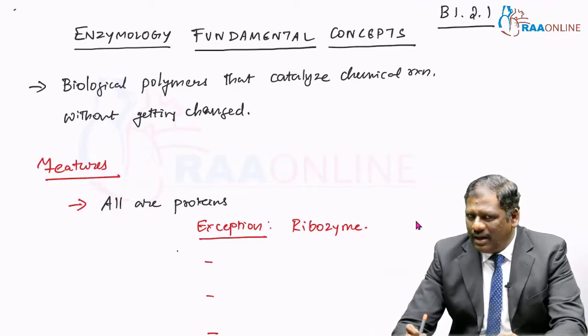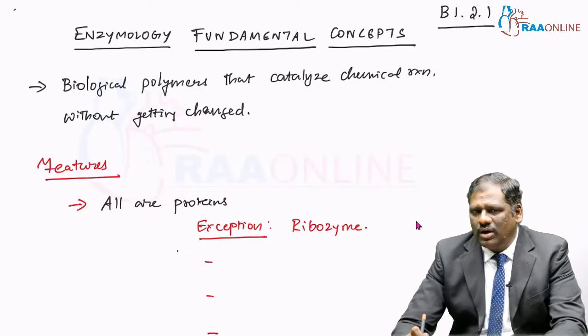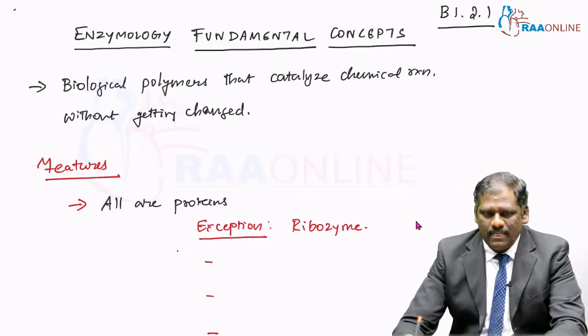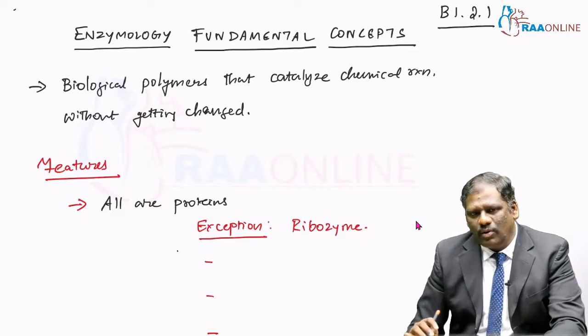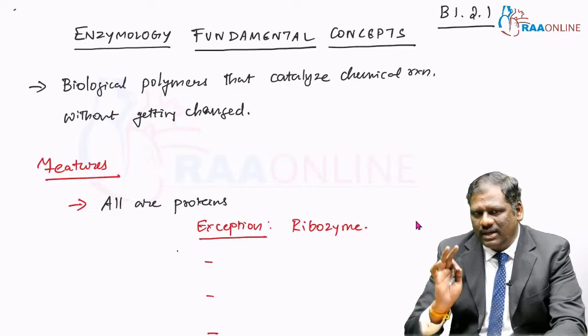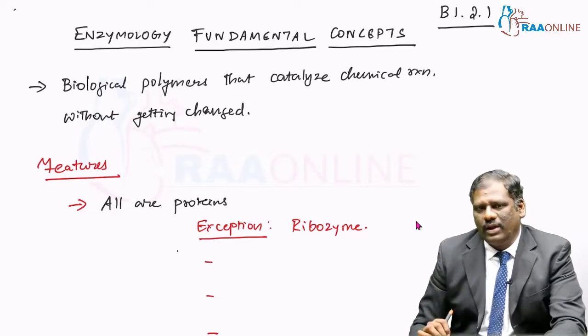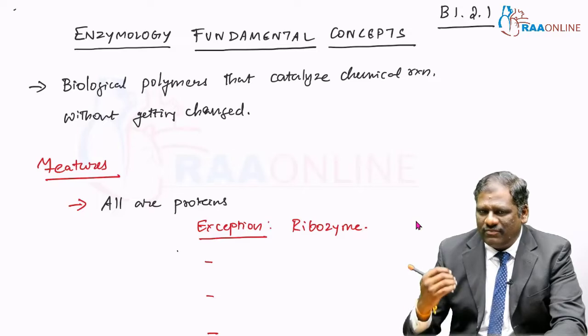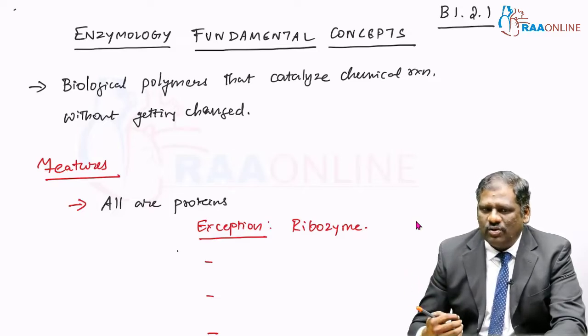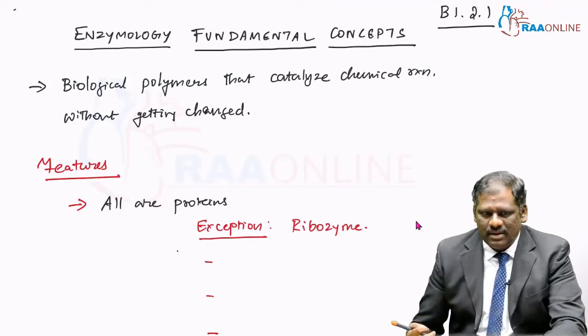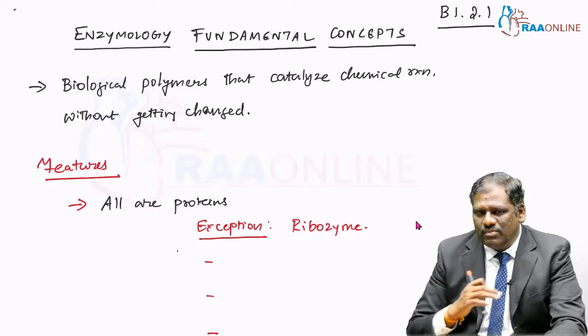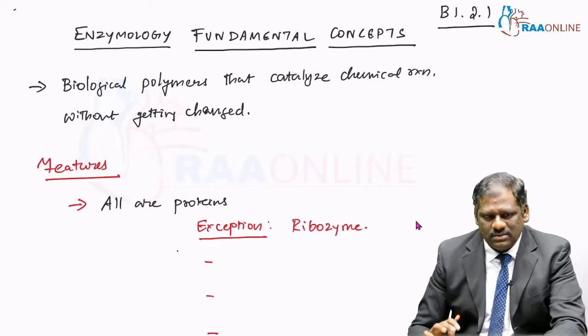So, what is the main criteria here? They should not get altered in this process. This is the main property of an enzyme. They should only speed up the reaction. In that process, they should not change the outcome of the reaction. This is the basic fundamental property of an enzyme. Our body mainly functions because of the action of various kinds of enzymes at various key moments. Without enzymes, life is impossible to sustain on our planet.